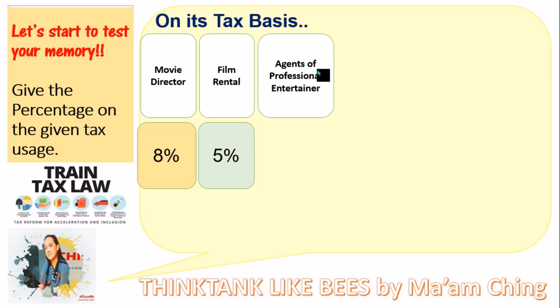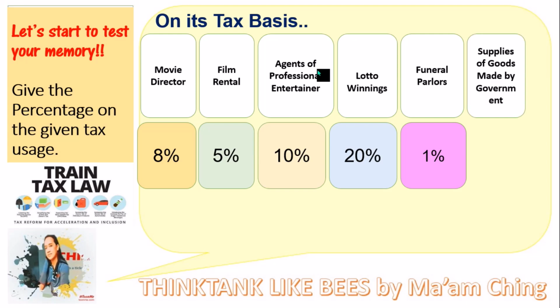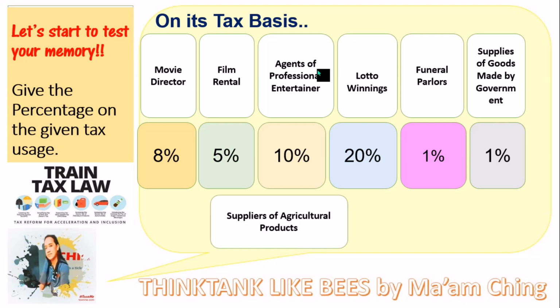For the agents of professional entertainers, it's 10%. For the Lotto winnings, you need to pay 20%. For the funeral parlors, you need to pay 1%. And for the suppliers of goods made by government, you need to pay 1% for that.